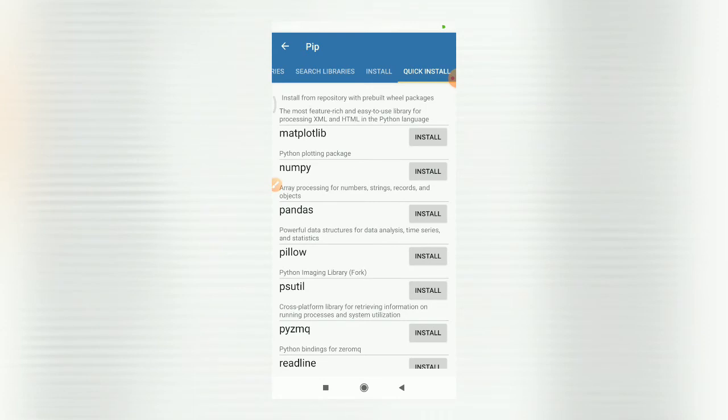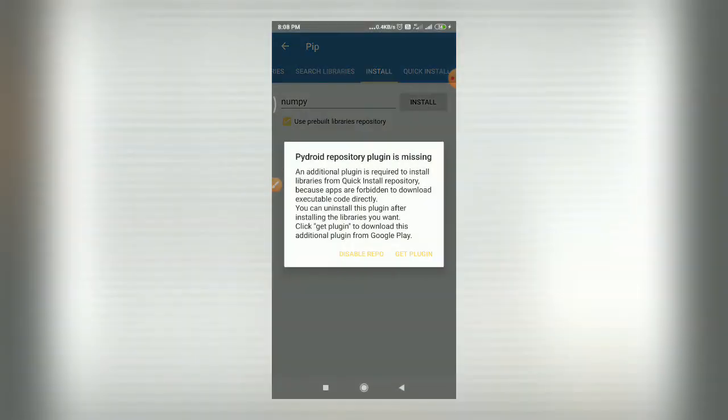Suppose I want to install this NumPy, so I will tap on this install button. Then it will show me this message: Pydroid repository plugin is missing. In order to install these libraries, you need to install one more plugin for this Pydroid 3 app. By default, if you are a basic user and you don't need any library, then you don't have to install this extra plugin. But if you want to install any of these libraries, then you have to install this Pydroid repository plugin. So what you have to do is simply tap on this get plugin button.